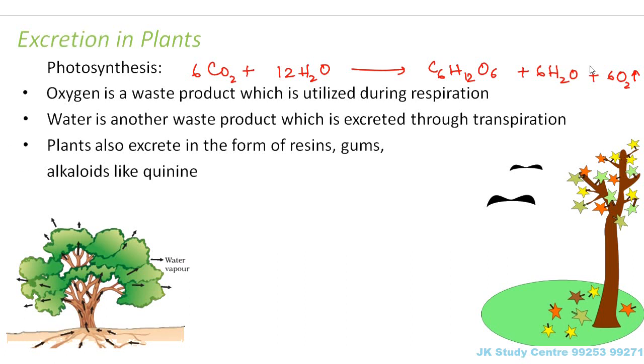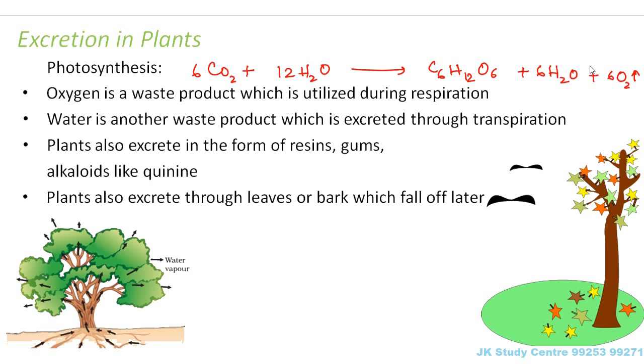But what do these plants do? They keep their waste materials in such substances because they know that they will get rid of these substances. These substances will get out of the plant's body in some time. So that is how they can get rid of the wastes. Plants also excrete through leaves or bark which fall off later.